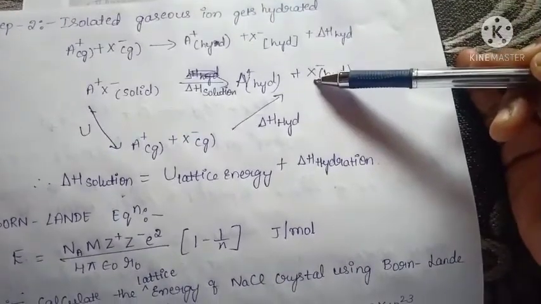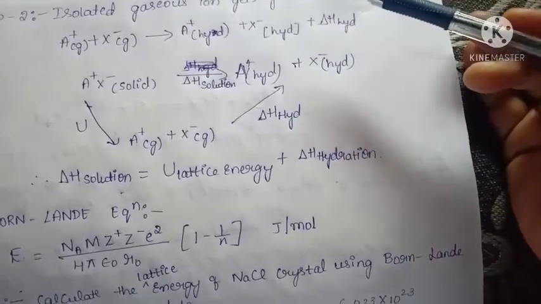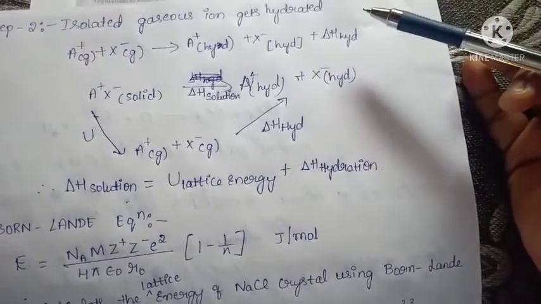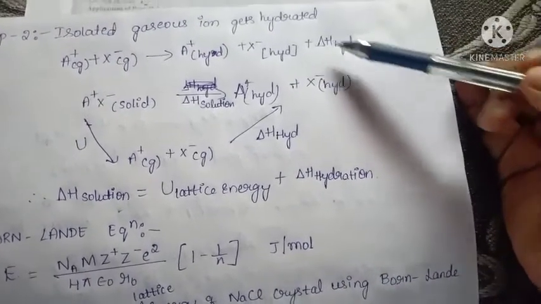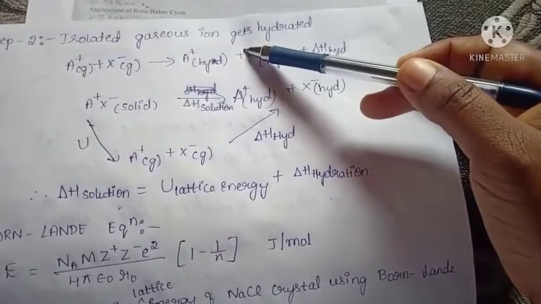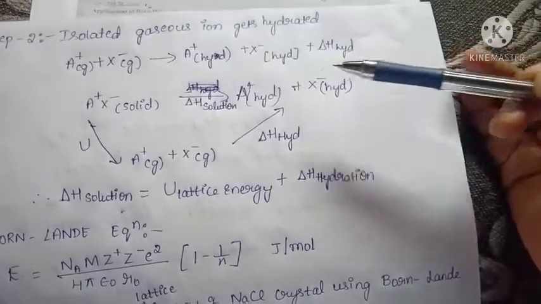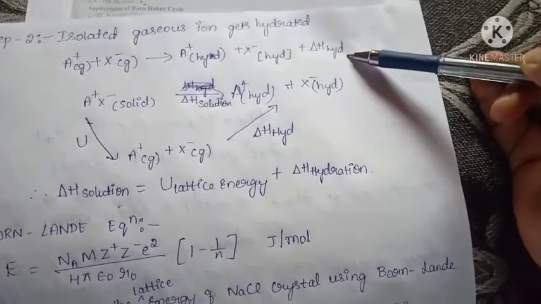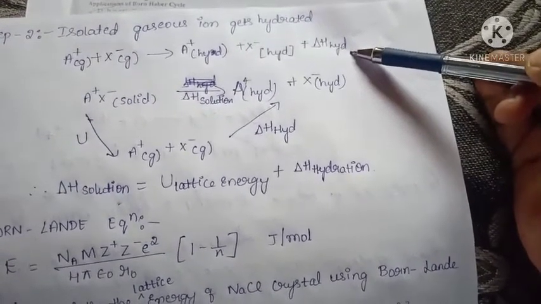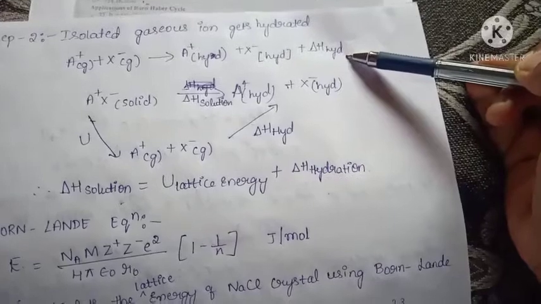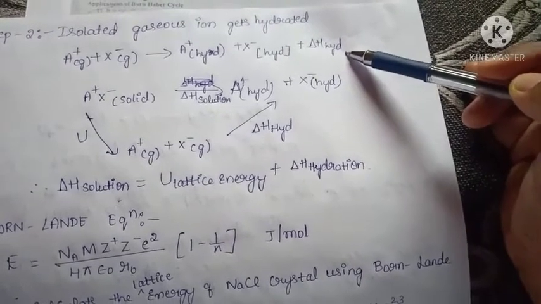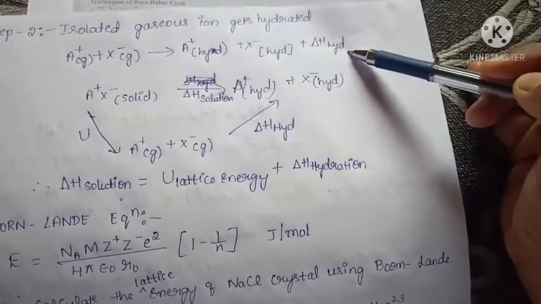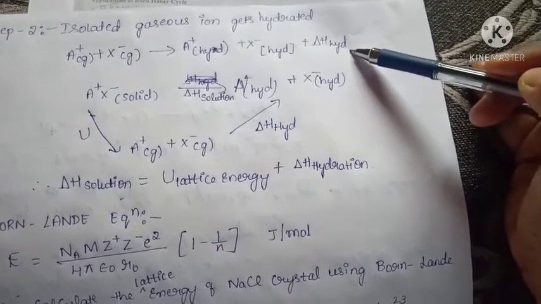Hydrated means the water molecules are surrounded around the cation and anion. Here when the gaseous ions get hydrated, some energy is released. That energy is called the enthalpy of hydration or hydration energy. Here the energy is released, so that reaction is called an exothermic reaction.